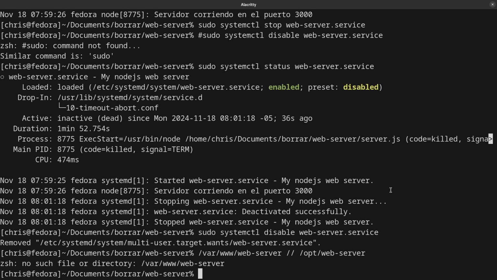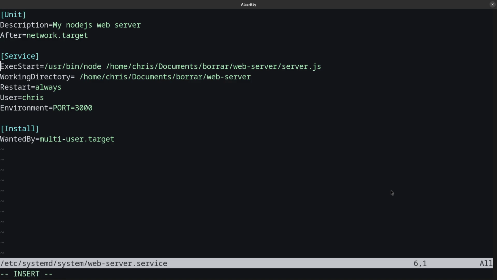Once you create that, you can modify, remember, /etc/systemd/system, and after that, in my case, webserver.service, and you have to change this, for example, to /opt right there, and in this way your application will be safe and will be executed all the time.